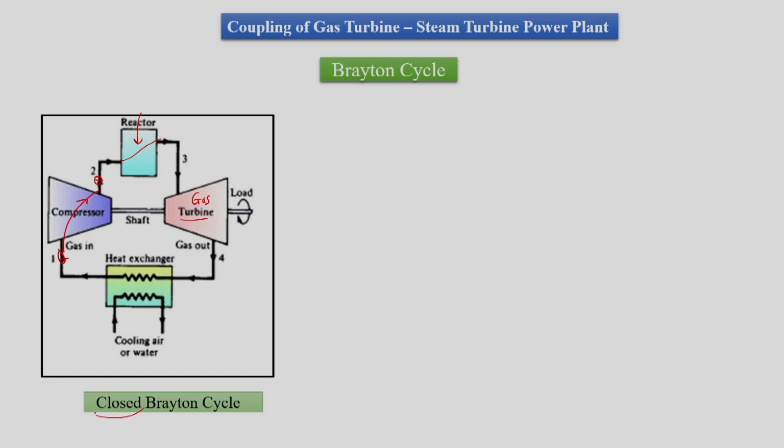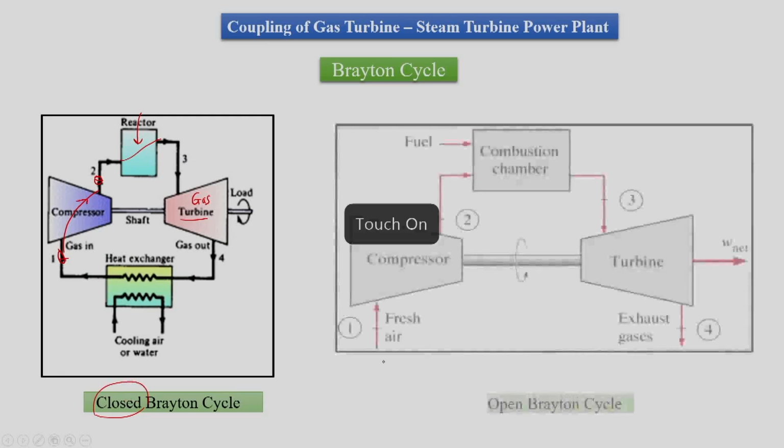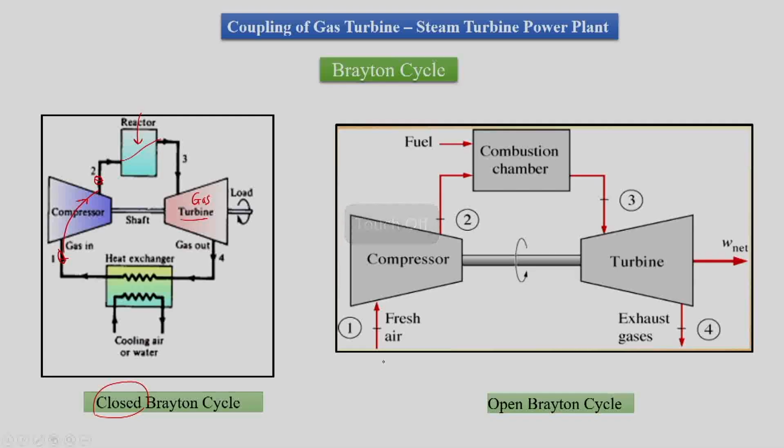So, this is closed cycle gas turbine power plant or Brayton cycle. Similarly, we can have open cycle gas turbine power plant or Brayton cycle, and this is called the aircraft engine cycle. Here we will have a compressor taking the air and compressing it to state 2. From state 2 to 3 we will have a combustion chamber where we will inject the fuel, since we have air as the working medium or oxidizer.